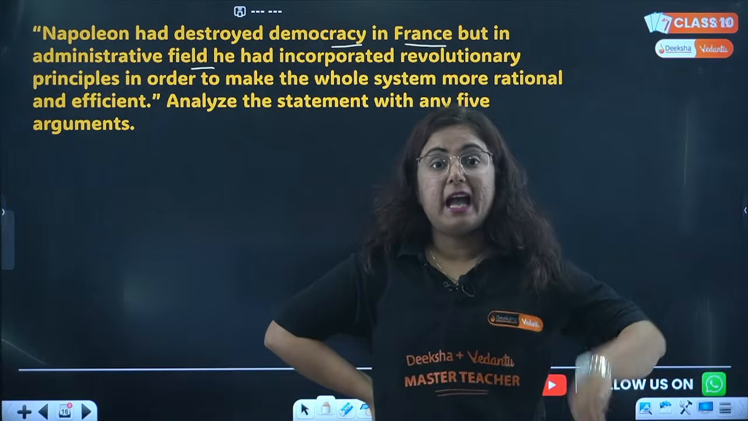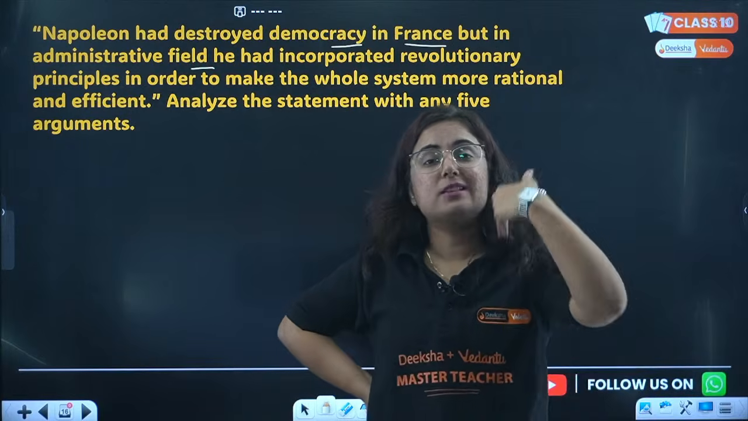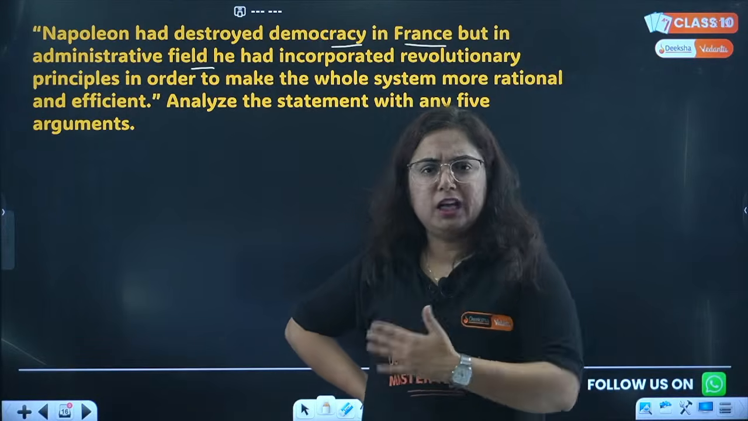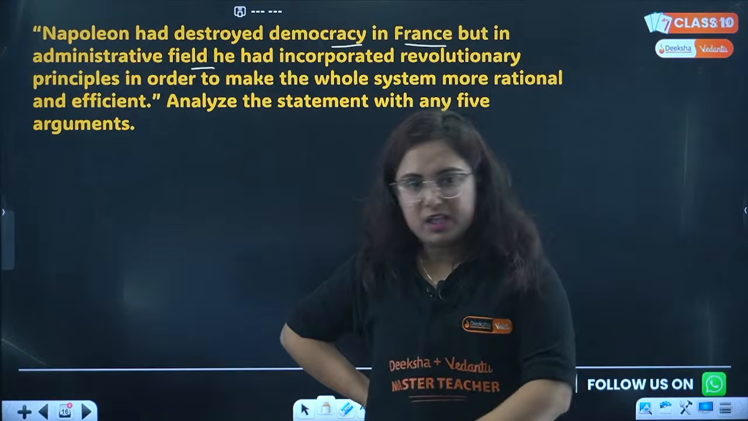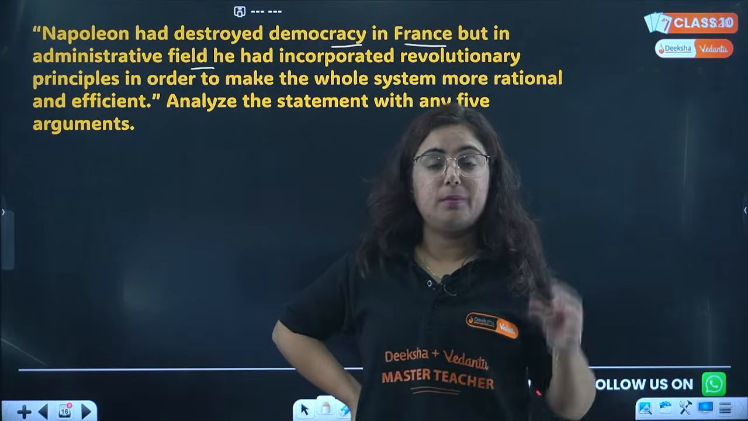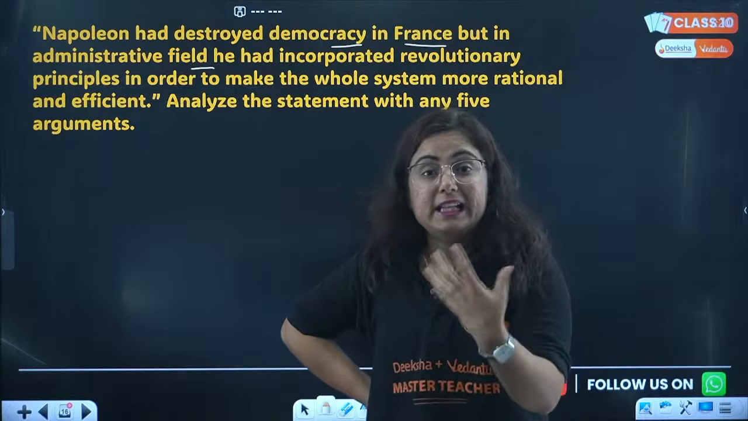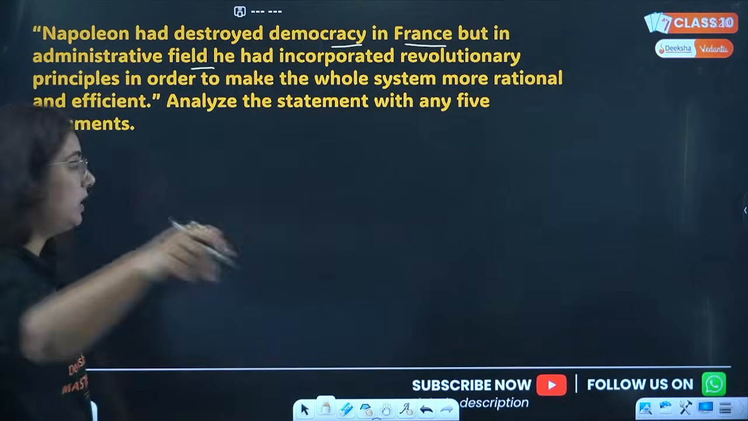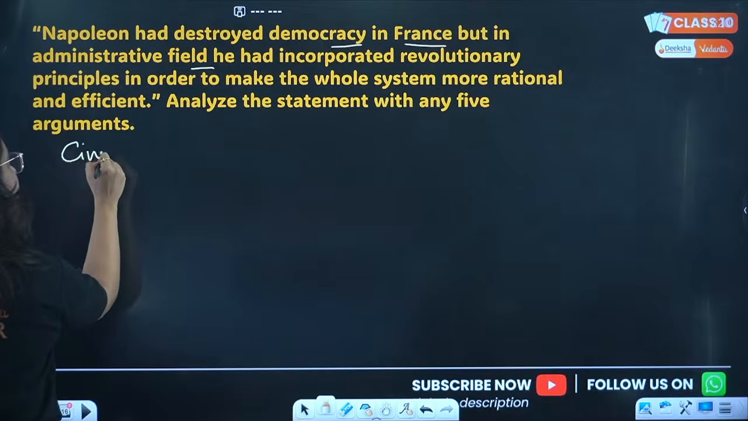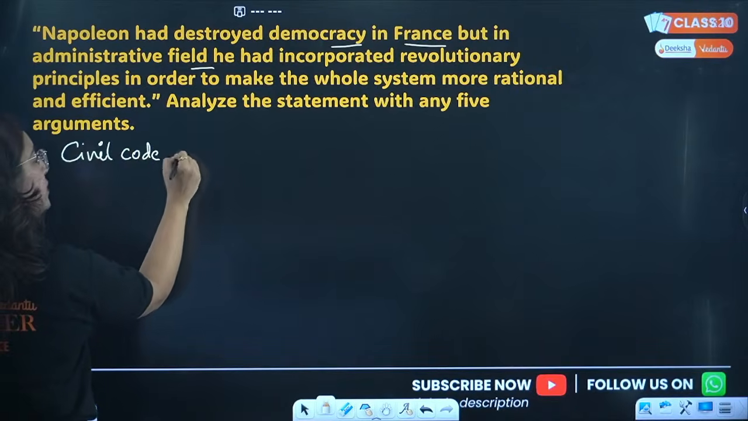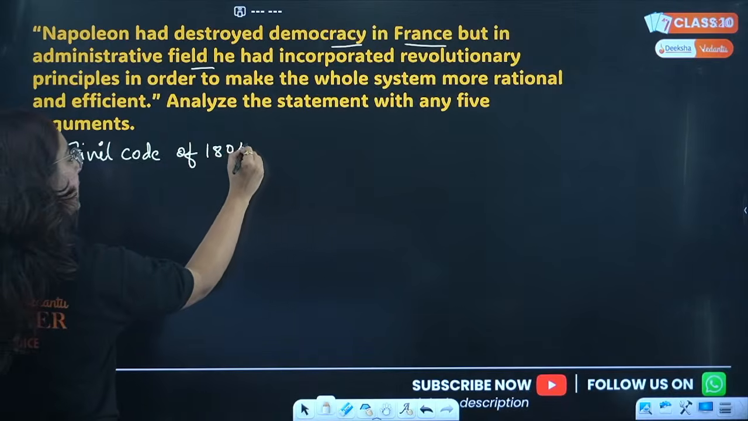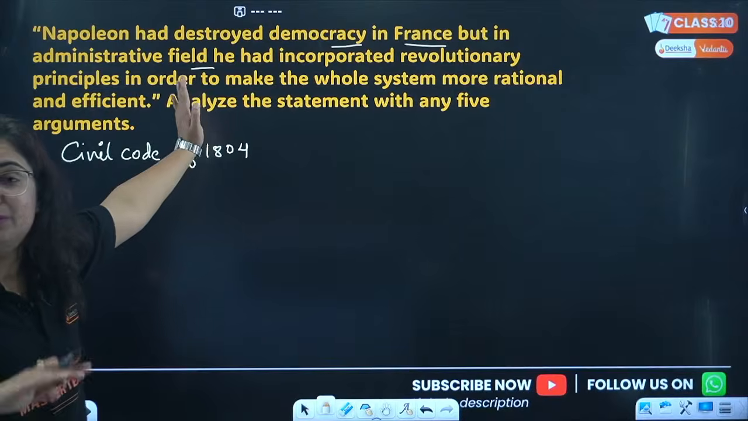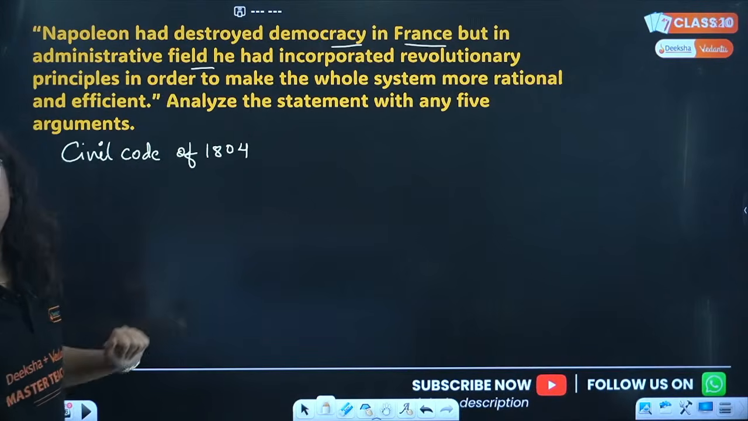So he came, and one thing that he did was to bring certain changes in the administrative regime. And do you know that we can't call him a democratic person? We can never call him that. But the changes he brought were liberal in nature, that means talking about freedom. And this code is popularly known as the Civil Code of 1804. So yes, he no doubt destroyed democracy, but brought positive changes in terms of administration.